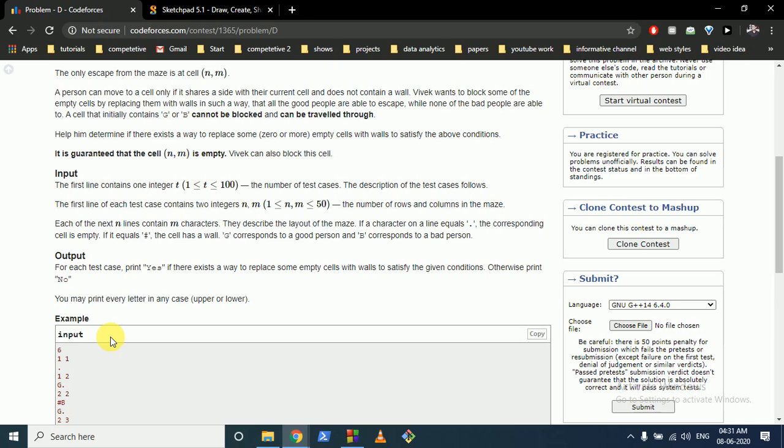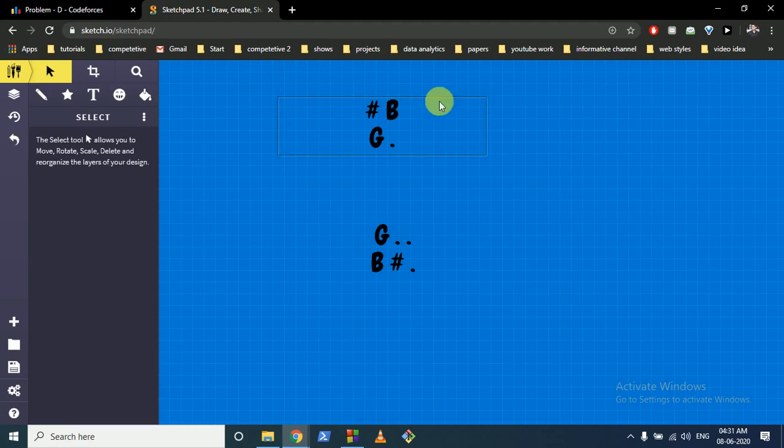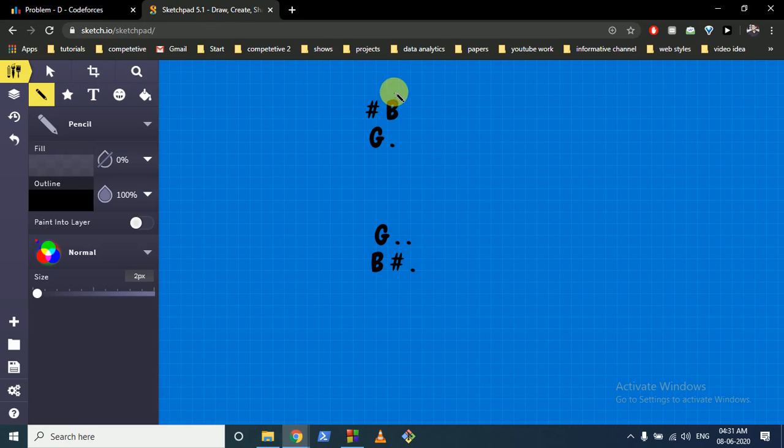But if there are some good persons and bad persons, we first have to ensure that the good persons are not blocked from getting out, and we have to block all the bad persons. Now, if you want to block all the bad persons, every bad person has four cardinal directions in which he can move: top, bottom, right, left. But we want to check that he cannot go out of this grid.